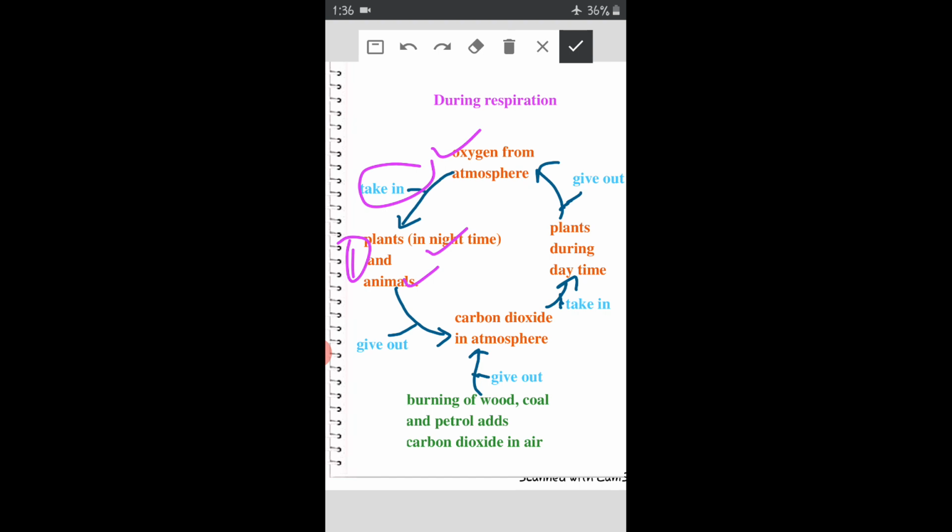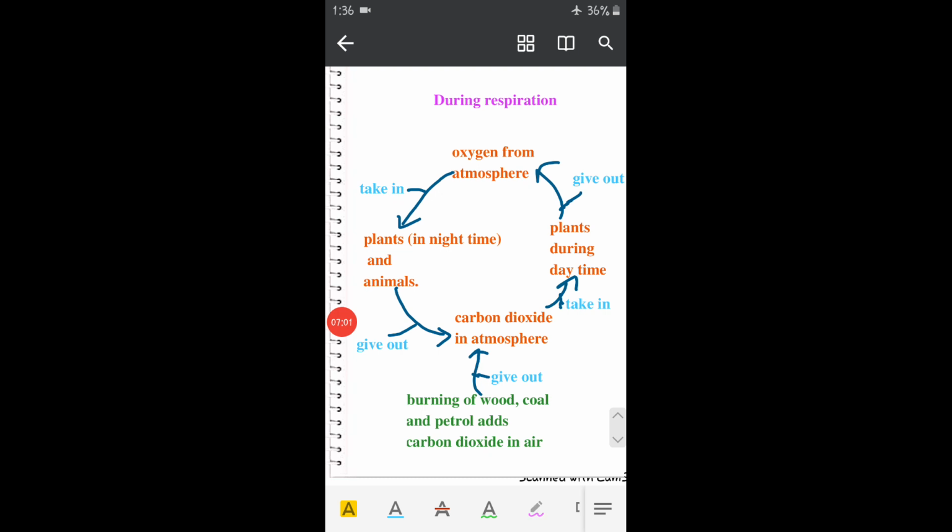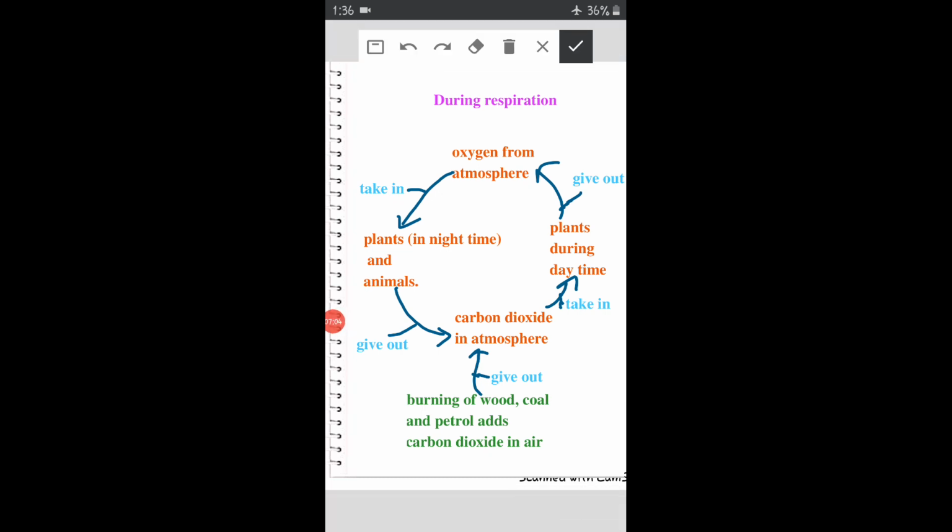secondly, plants and animals, after taking oxygen, convert it into carbon dioxide, which is released into the atmosphere. They give out carbon dioxide in atmosphere. Okay, even burning of wood, coal and petrol in vehicles and in different processes also adds carbon dioxide in air.